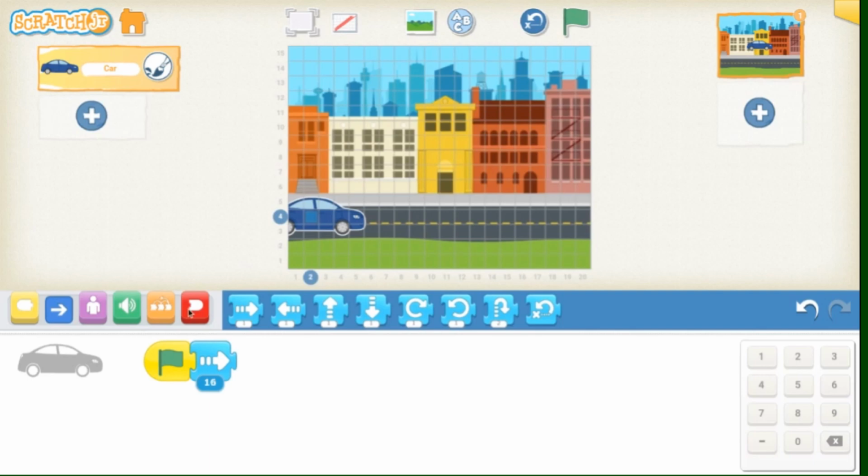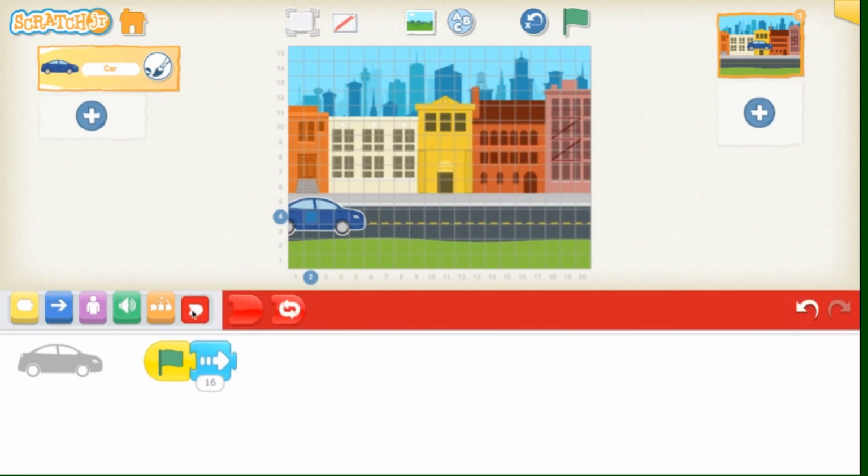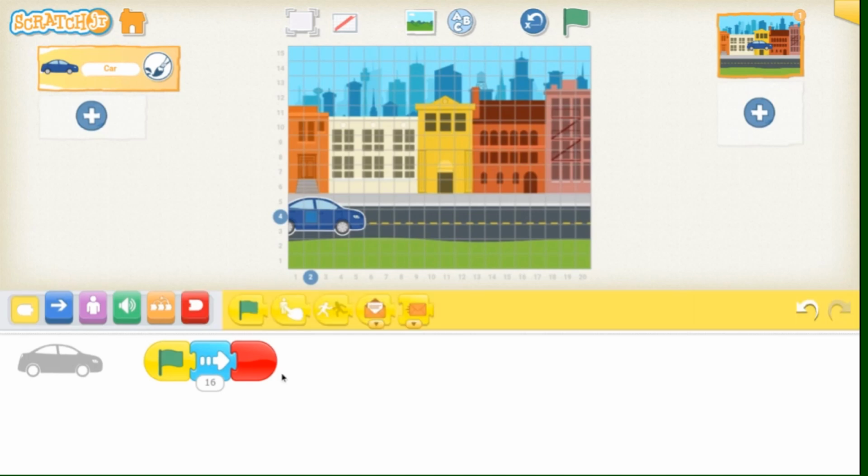Then I can select on my red end sequence button, and I can bring down the end button and attach it to my coding sequence. I could also use repeat forever. Now that I have set up my program, I can turn off the grid and I can use this green flag button to see if it works, to see if I in fact am able to make the car drive across the city.